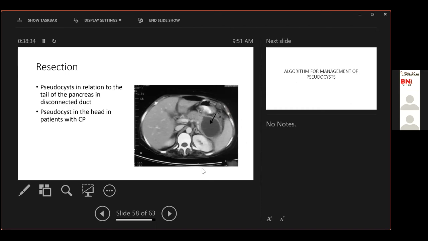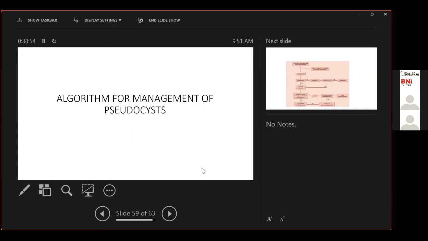Resection procedures are uncommonly done. They're done in 2 cases predominantly. It's done if the cyst is in relation to the tail of the pancreas with a disconnected duct and a small pancreatic parenchyma at the tail left. It's not just a little bit of pancreatic parenchyma at the end. Or it is done in case there is a pseudocyst in the head of the pancreas, in which we're going to resect it while doing a Whipple procedure.